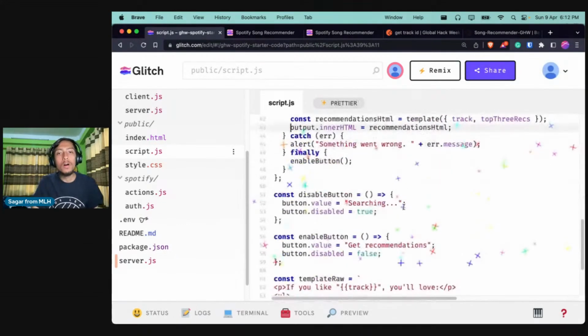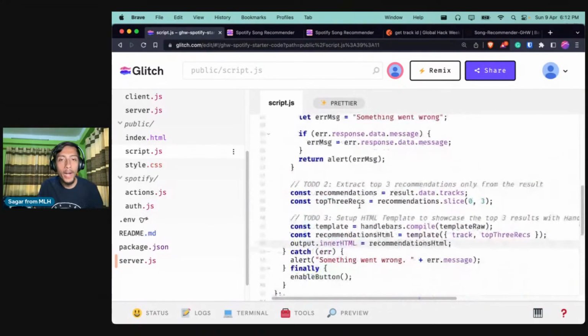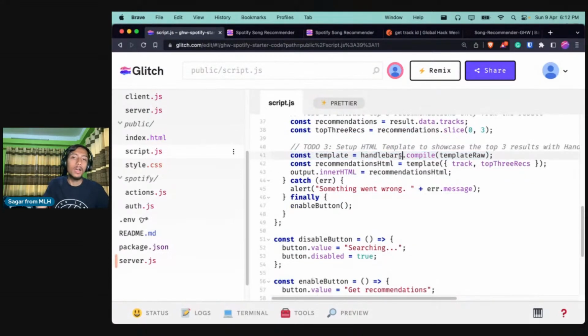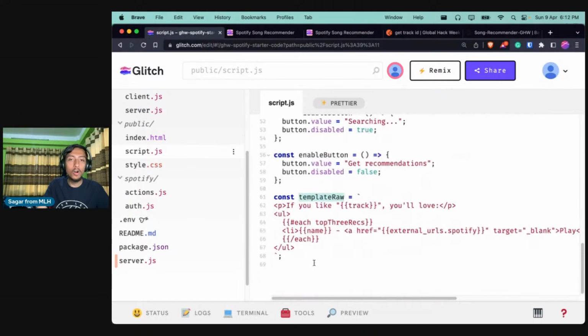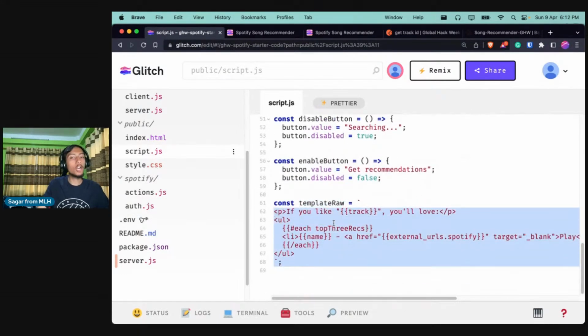Now everything is formatted, and here you can see we are setting up a template using handlebar.js, and we are providing it a raw template. You can see there is a raw template in the bottom of the script.js page. It says that if you like this track, you will love, and we are displaying all the names as well as a link to open the song in Spotify, right?